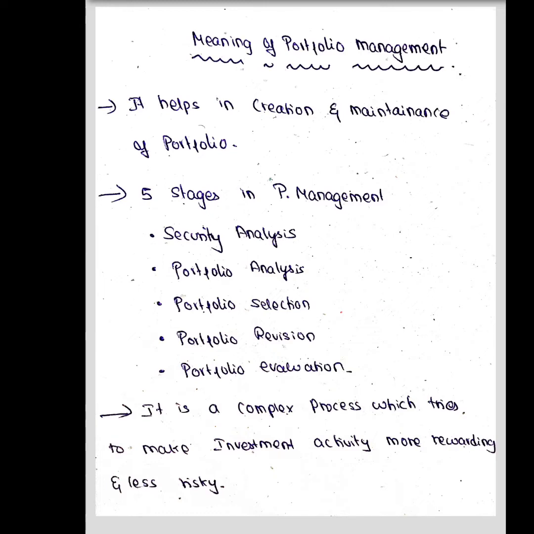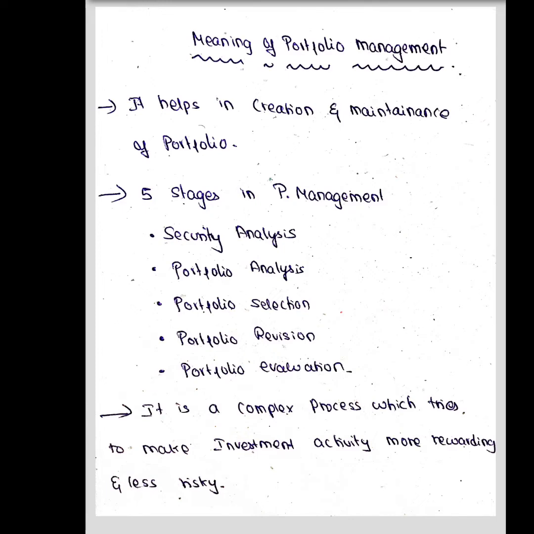And then portfolio selection. So I have analyzed the portfolio, right? After analyzing, I will select which portfolio I have to choose for investing. And then portfolio revision: whatever I have selected, I will recheck it, and finally I will evaluate it, that is, I will invest. This is the basic intro of the 5 steps in your portfolio management, girls.